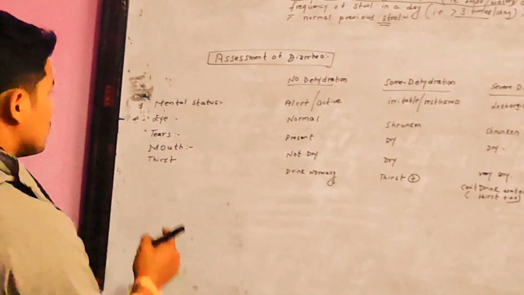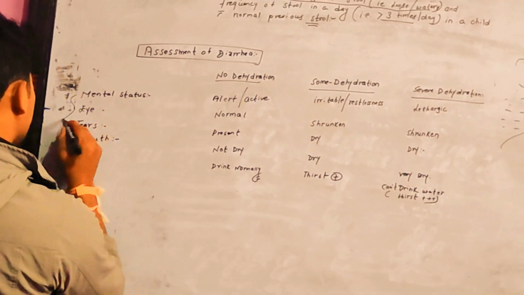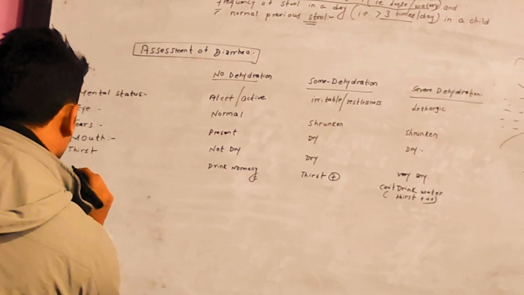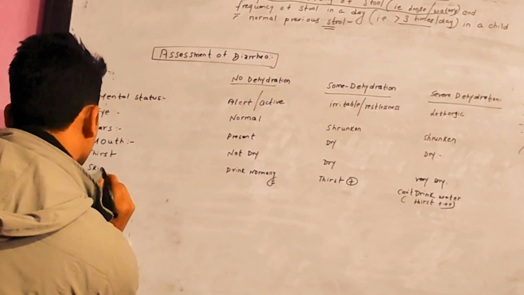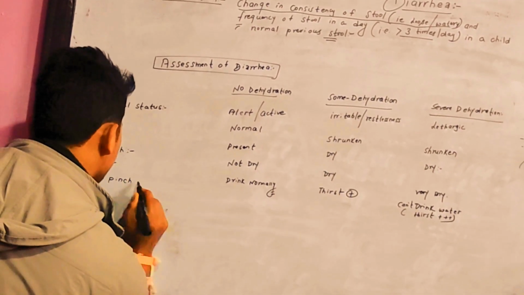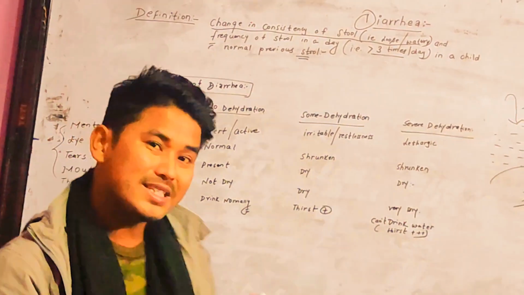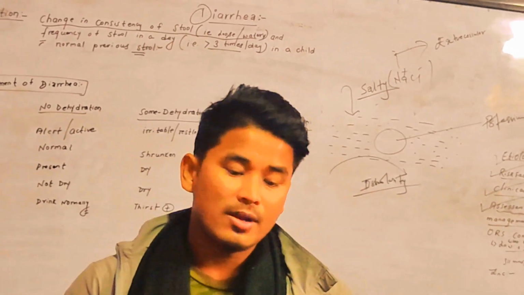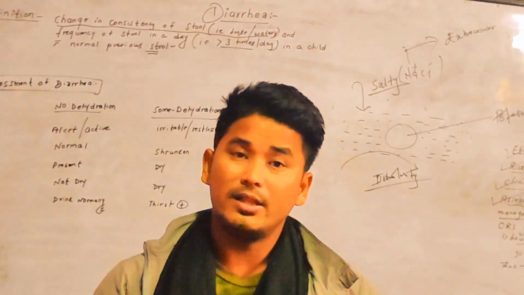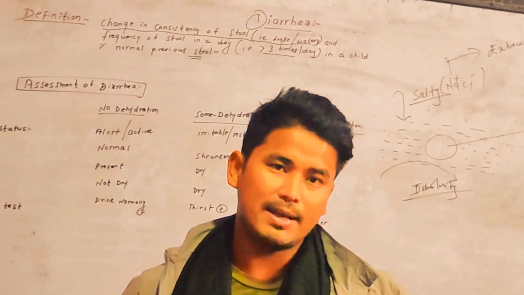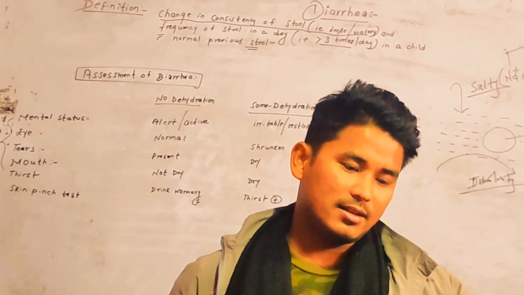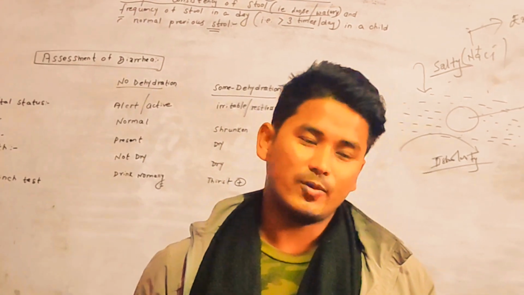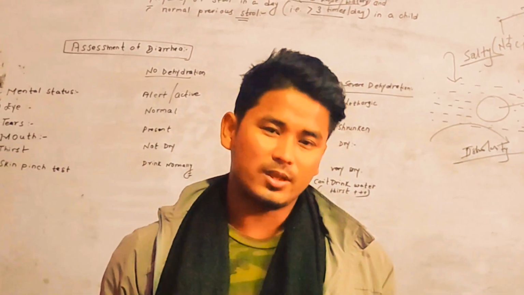So that is one set of parameters, in the head area, and now we are discussing the skin pinch test. What are we supposed to do in the skin pinch test? We will make the patient lie in a supine position on the bed. I will do the skin pinch test with the index finger and thumb. We will pinch the abdominal skin and release it, observing whether there is elastic recoil, and how much time it takes to come back to its normal position once the pinch is released.